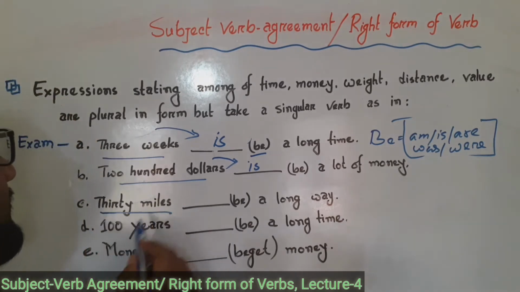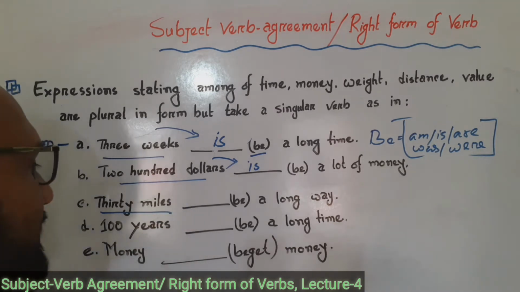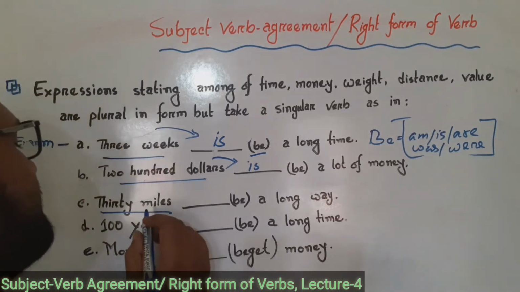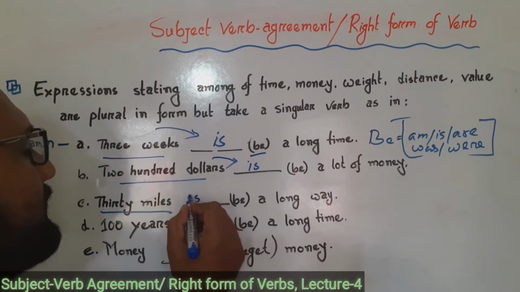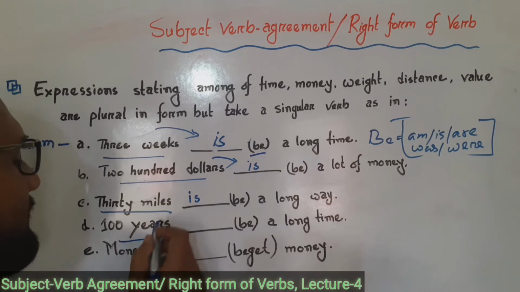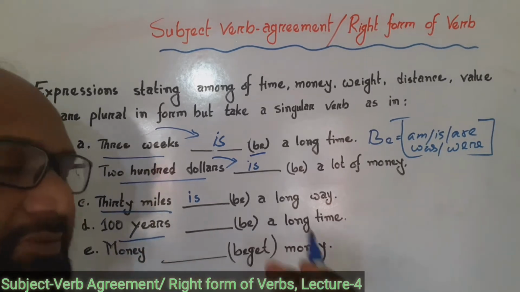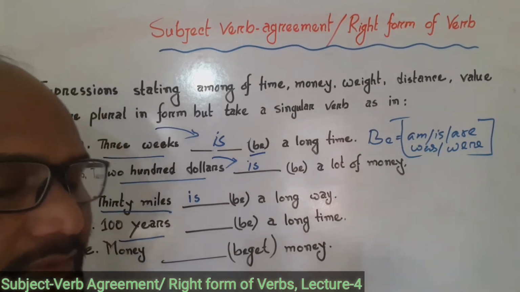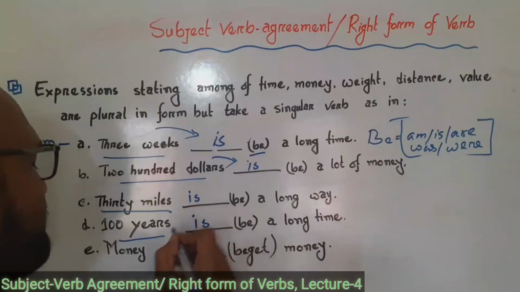This subject looks a plural form, but after this subject we will use a singular form of verb. 30 miles is or was a long way. 100 years, the same. 100 years, a lot of time, but after this subject we will use a singular form of verb. 100 years is a long time.